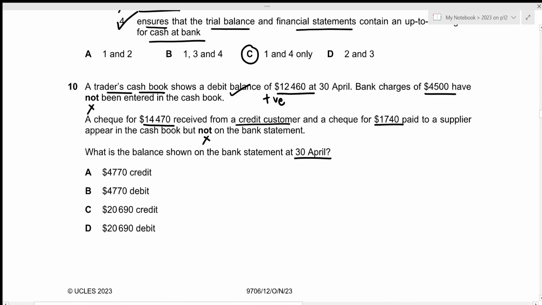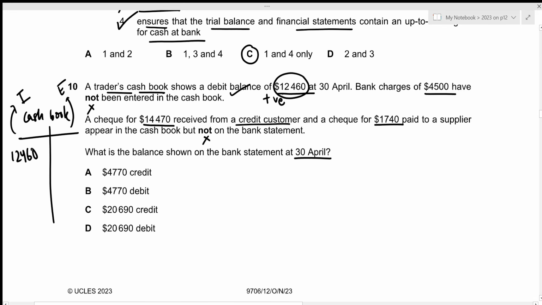Okay, so in this case, we have to prepare the cash book as well as the bank reconciliation statement. Let us first prepare the cash book. We have a positive amount of 12,460, which means that will go on the debit side, because the debit side in the cash book will represent all of our income. The credit side will represent all of our expenses. So that's 12,460.